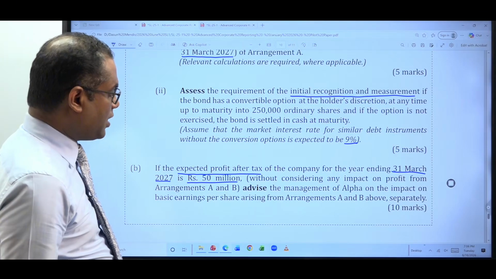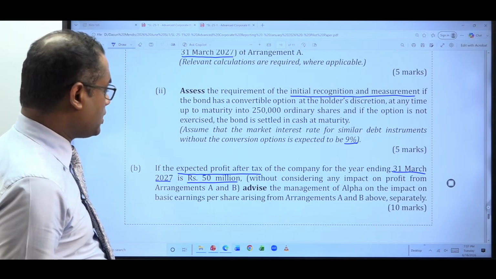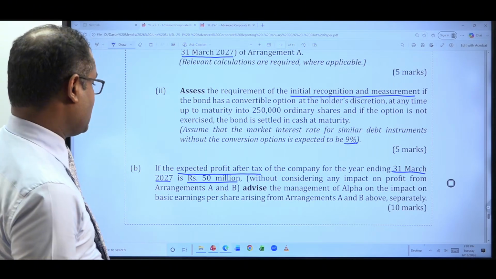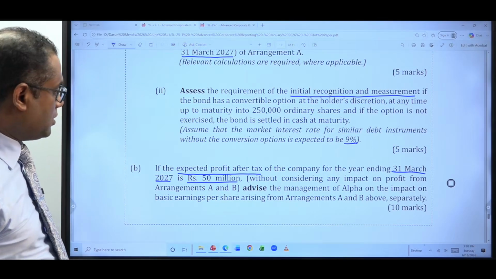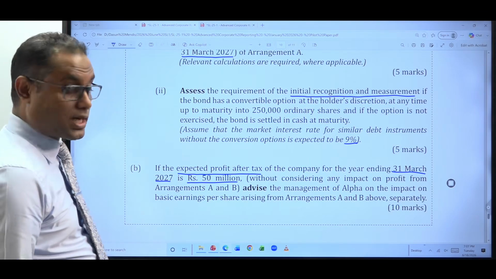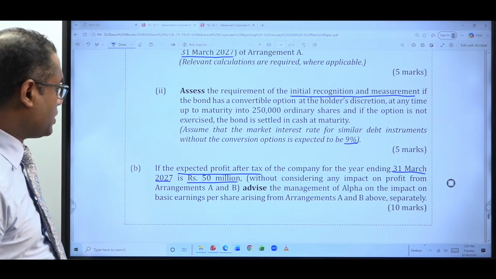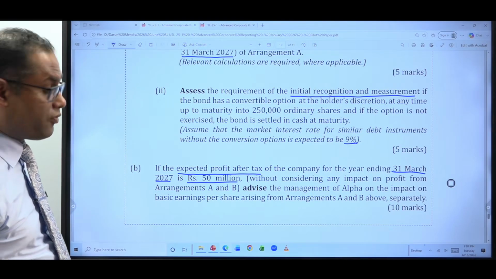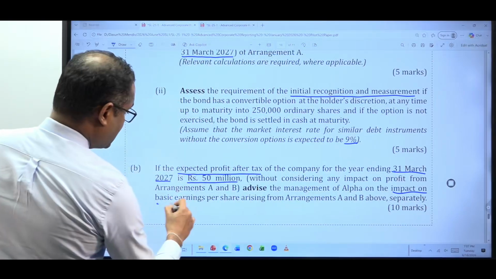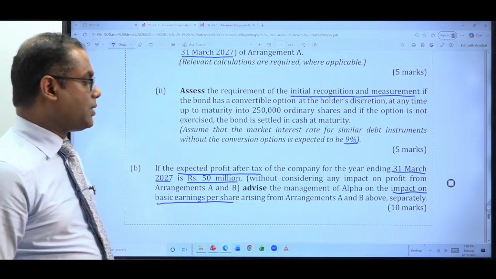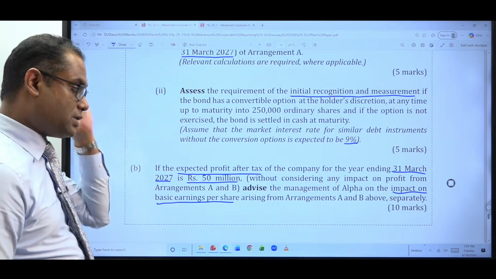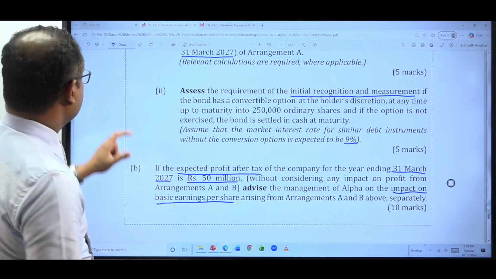Advise the management of Alpha on the impact on the basic earning per share from arrangement A and B above separately, right? So we actually read arrangement A. Now we need to look at what is arrangement B, and what we need to explain is: advise the management of Alpha, our company, impact on what? Basic earning per share arising from arrangement A and B separately, right? Don't mix them together. Separately take arrangement A, separately take arrangement B.